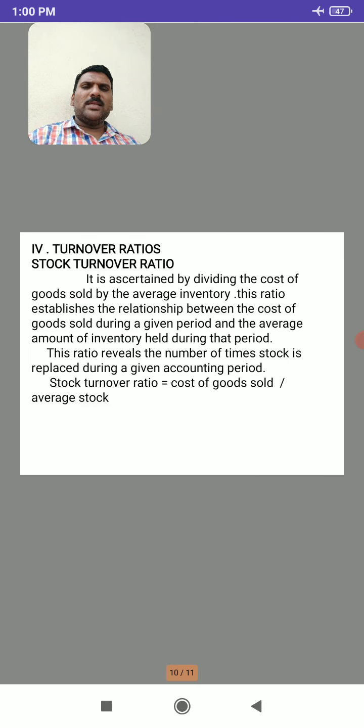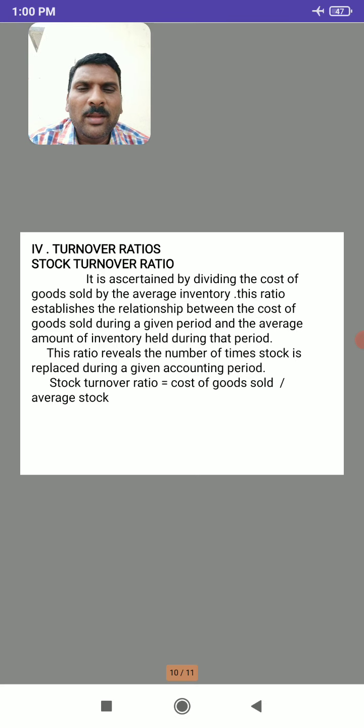So next one is turnover ratio, the last type of ratios. In turnover ratio, the first one is stock turnover ratio. This ratio is ascertained by dividing the cost of goods sold by average inventory. Here we already know how to calculate cost of goods sold.